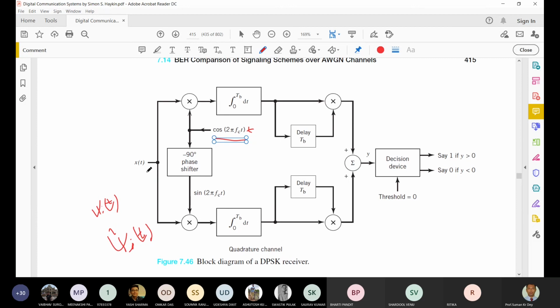Okay. So at the receiver, how are we doing it? X(t) will come, and it will be multiplied with two terms: one is the carrier frequency and the other is the 90 degree phase shift of that carrier frequency.